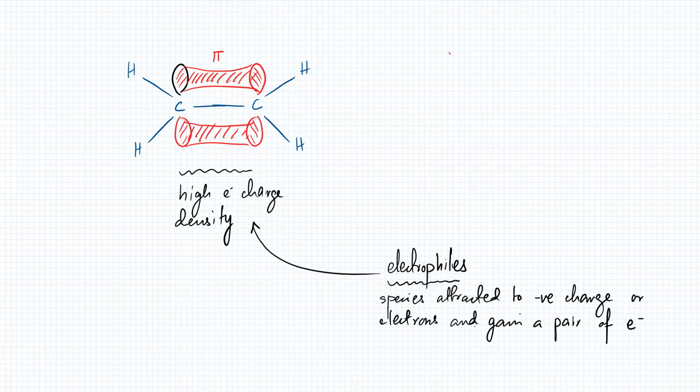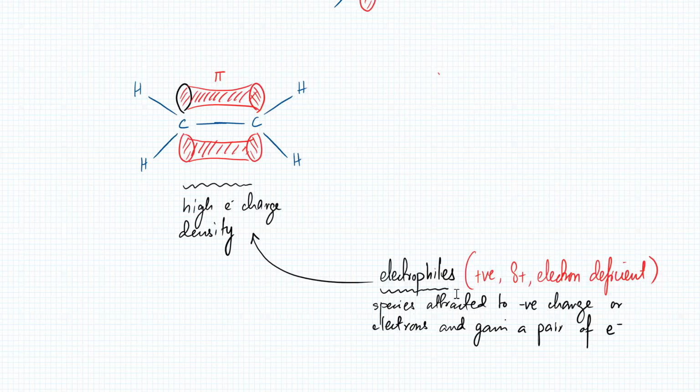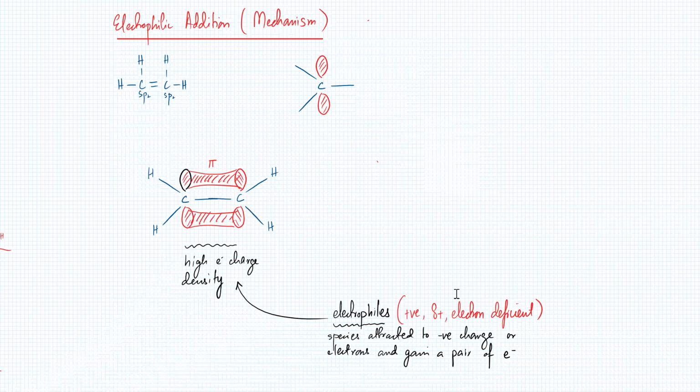So who's attracted to electrons? Anything that's got either a positive charge or a slight positive charge or anything that is electron deficient. So there's a lot of possibilities. Lots of things have positive charges and they will be attracted to electrons. So is this clear what an electrophile is? And you should know what the definition is. It's a species that is attracted to negative charge or electrons and can gain a pair of electrons, has the capability of not only getting attracted to them, but also gaining those electrons.